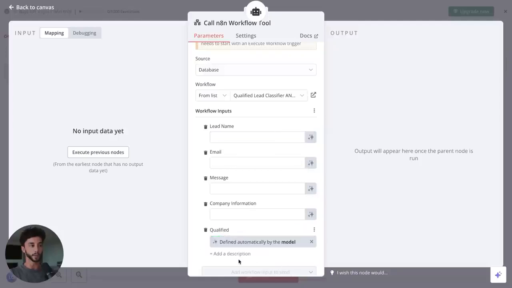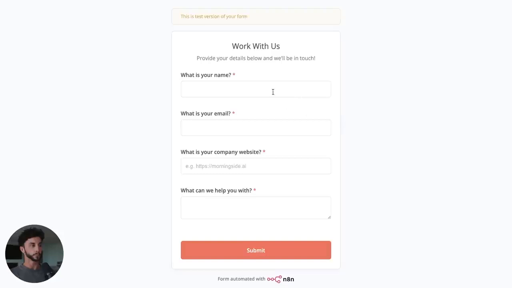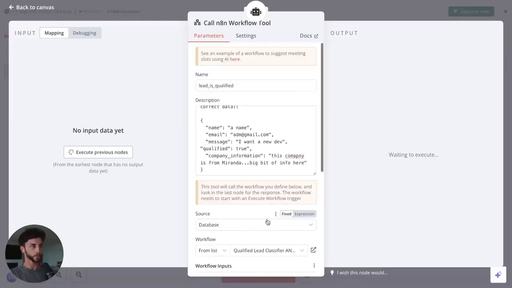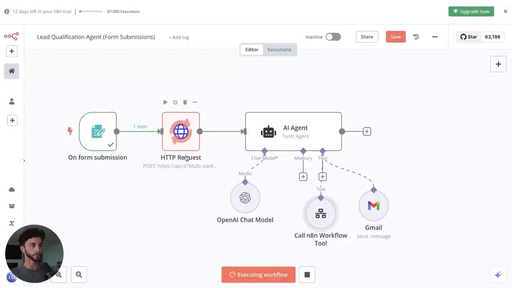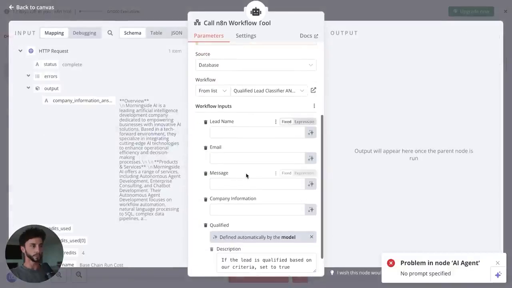So we can set this as an AI generated field. We can say, if the lead is qualified based on our criteria, set this to true. And then for the rest of them, we can just fill this out quickly. Give this a second. Open this back up. And we can fill out some of these fields.